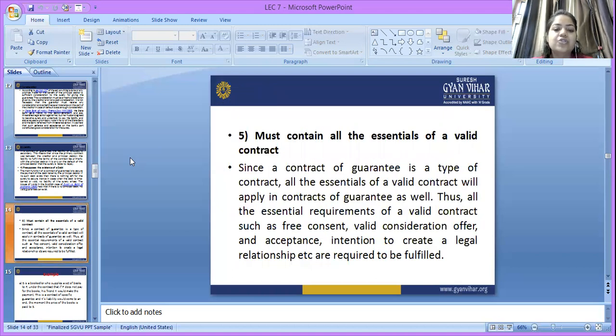It must contain all the essentials of a valid contract. So in all contracts, like the contract of indemnity, contract of guarantee, contract of bailment, the essentials of a valid contract should be there. Since a contract of guarantee is a type of contract, all the essentials of a valid contract will apply. Two parties are required, agreement, free consent, valid consideration, acceptance, and intention to create a legal relationship are required to be fulfilled for making any valid contract.